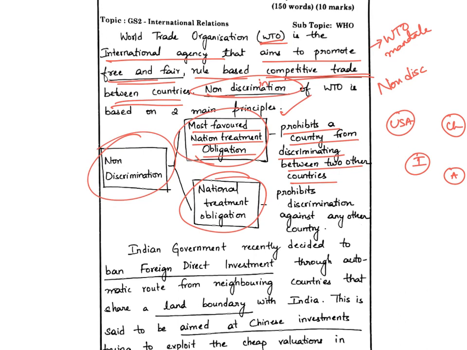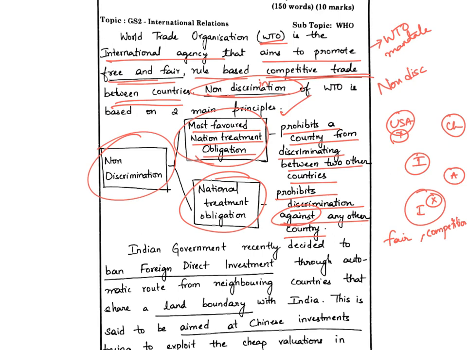What is national treatment obligation? He writes, prohibits discrimination against any other country. What does it mean? For example, in India, if there is a company called X and in USA there is another company called Y, this obligation of national treatment calls that both X and Y should have a fair competition in India. Okay, so India should not give any undue advantage to its own companies. That is what is meant by national treatment obligation. It prohibits discrimination against any other country.